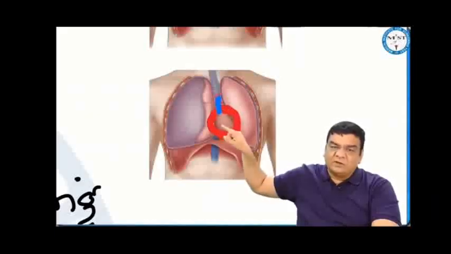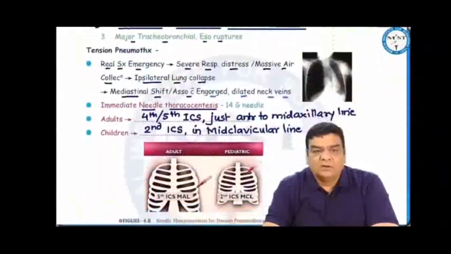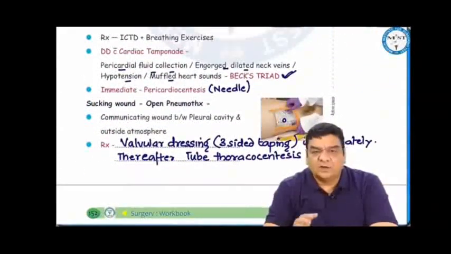In this, heart sounds are muffled, but breath sounds will be normal. While in tension pneumothorax, breath sounds will be diminished, but heart sounds will be normal. This cardiac tamponade would require immediate pericardiocentesis by putting a needle into the pericardial cavity.